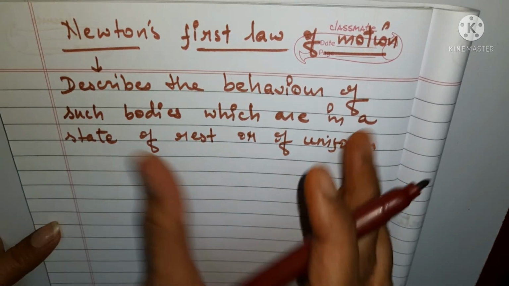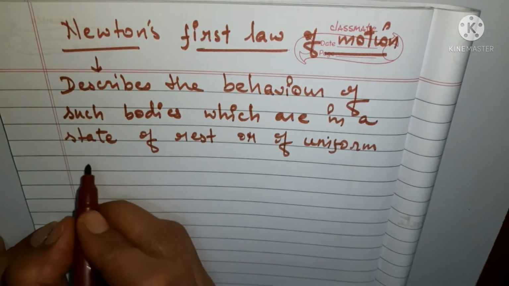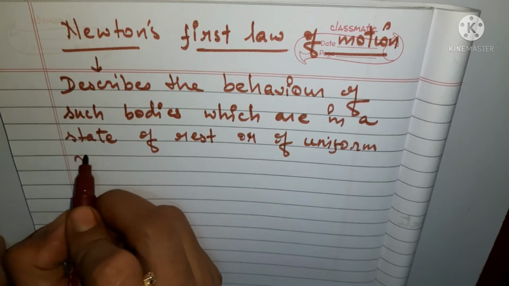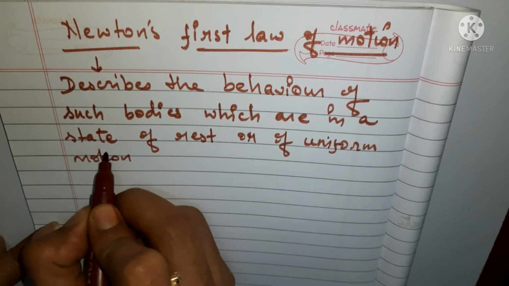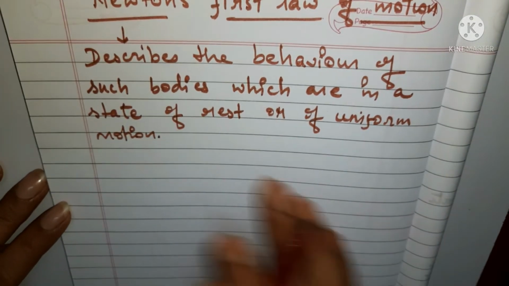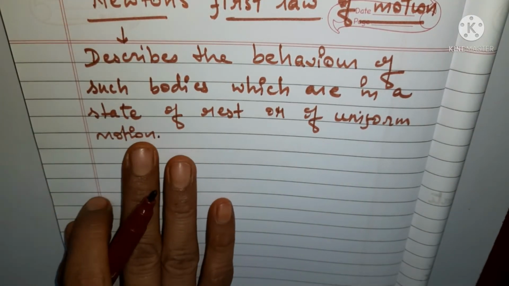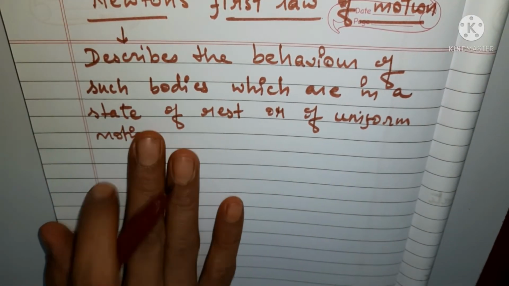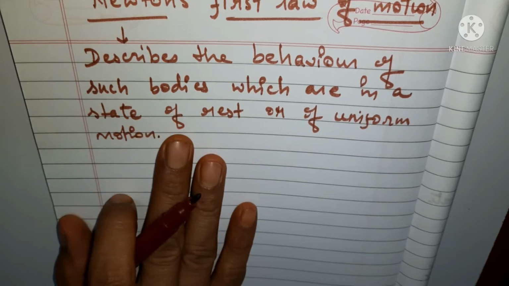Let me write it for you. So this behavior is given by what? By Newton's first law of motion.